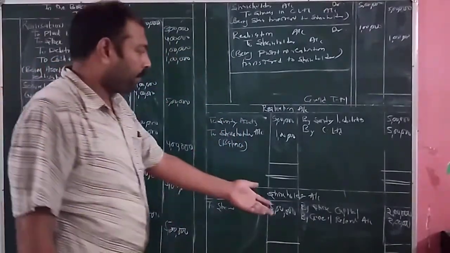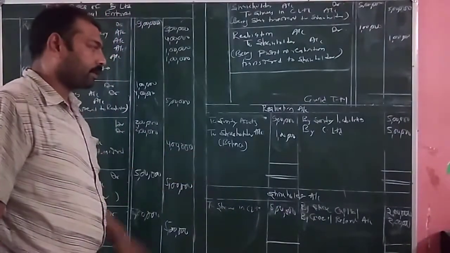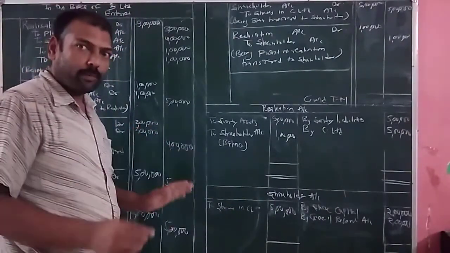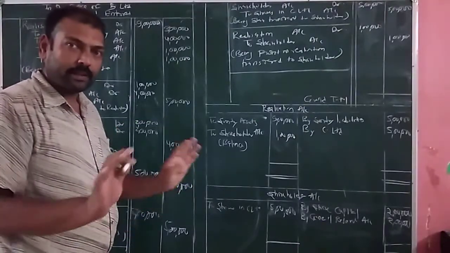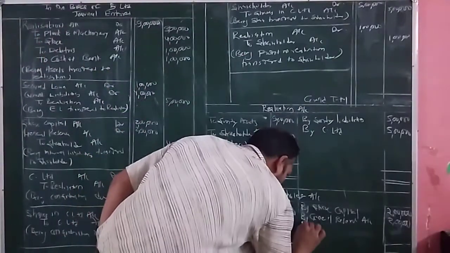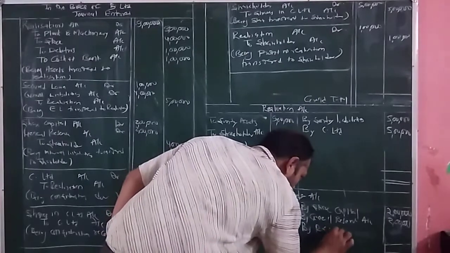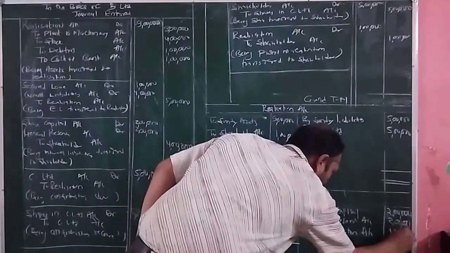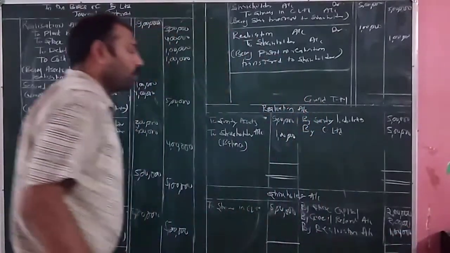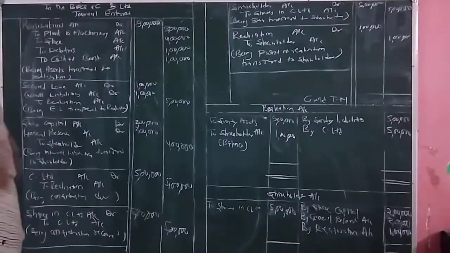There is a debit balance of 1 lakh rupees. Here it was a credit balance. So both are having 1 lakh balance on the opposite side. So our answer is correct. So I will write here by realization account, that is equal to how much? 1 lakh. So we have solved the second part of the question.